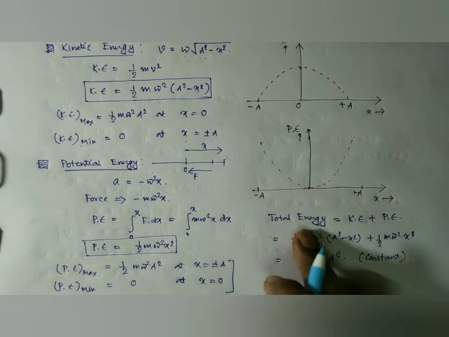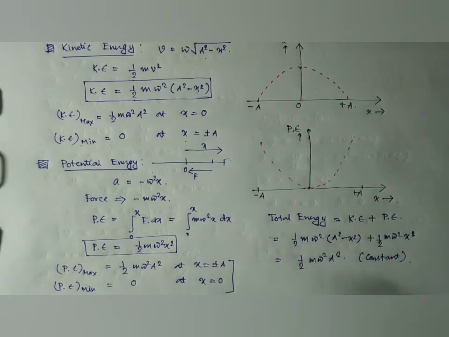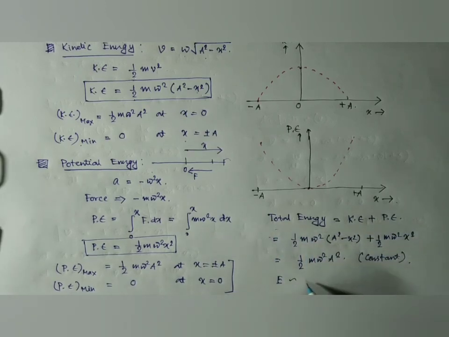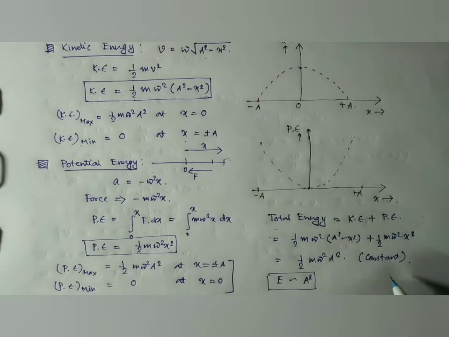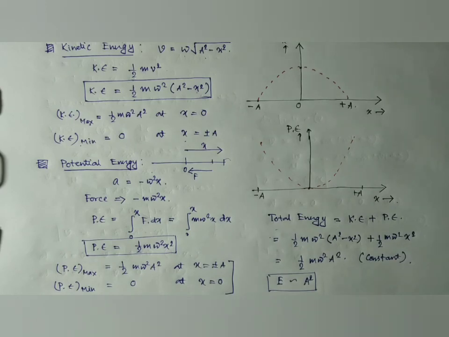So the total energy at any point of the motion of a body executing simple harmonic motion is conserved, or it is constant, and we also obtain that total energy is proportional to the square of amplitude. The energy is dependent upon the square of the amplitude. So this is all about the expression of kinetic energy and potential energy of a body executing simple harmonic motion.